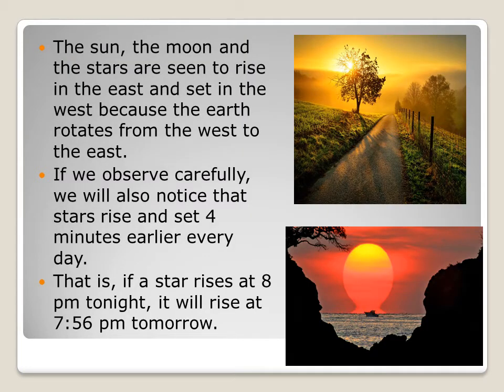Students, the sun, the moon and the stars are seen to rise in the east and set in the west because the earth rotates from the west to the east. If we observe carefully, we will also notice that stars rise and set 4 minutes earlier every day. That is, if a star rises at 8 pm tonight, it will rise at 7:56 pm tomorrow.